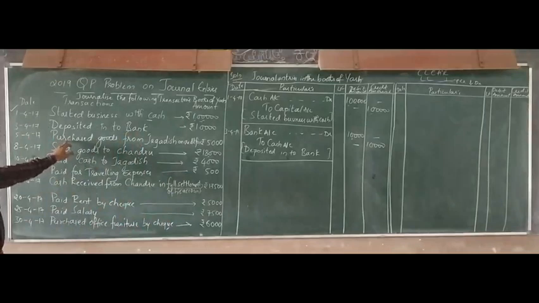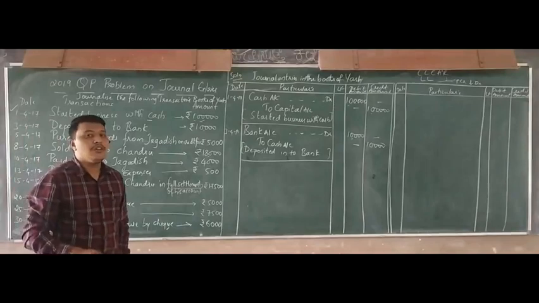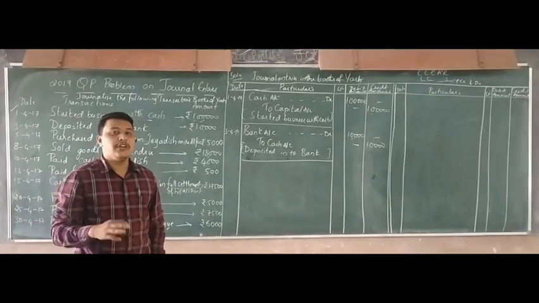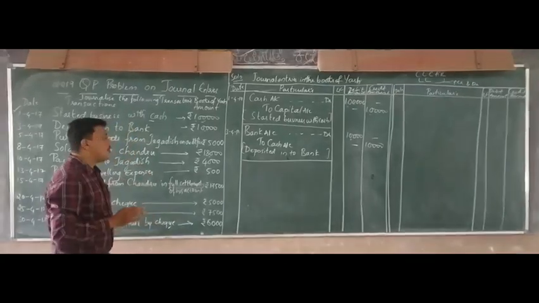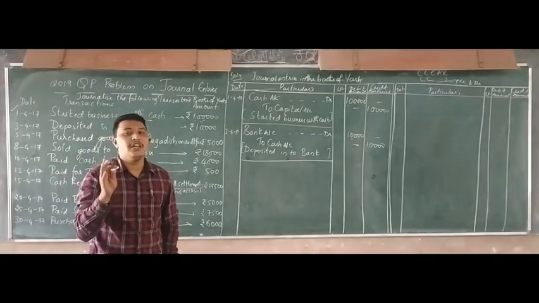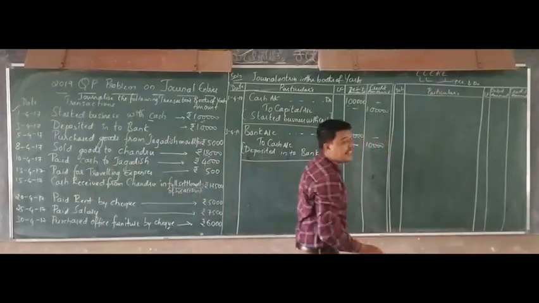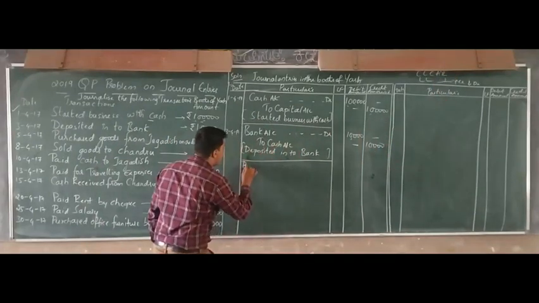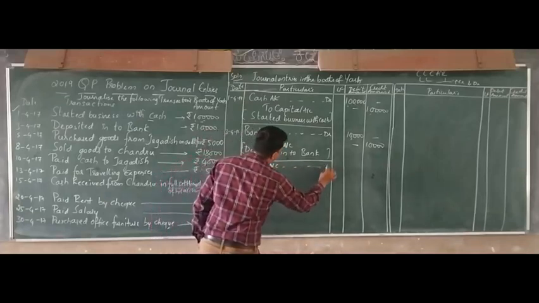Next one. Purchased goods from Jagadish on credit. So you have purchased the goods on credit. If you purchase goods, what will be the account? For purchasing goods, you will have an account called purchase account. Purchases is an expense. Expenses have increased here. If expenses increase, that will be debited, right? So purchases account debited.